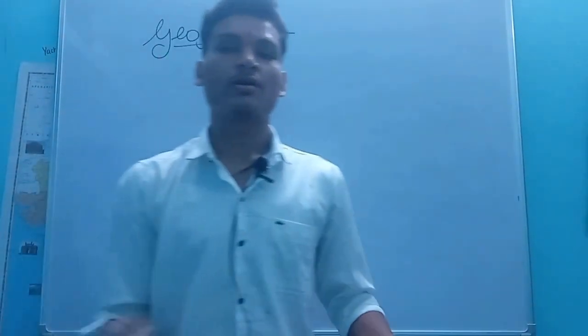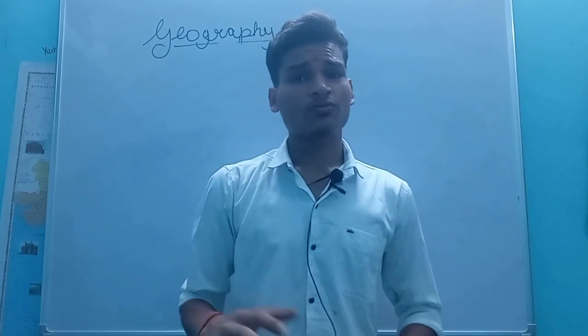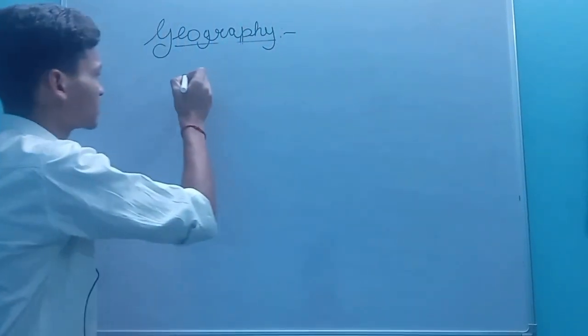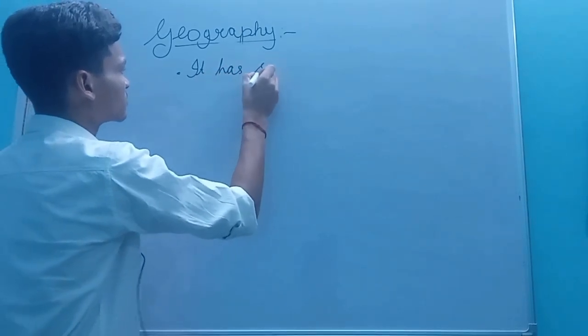Now you know the difference between geography and history. The approach of geography is spatial synthesis, whereas the approach of history is temporal synthesis.